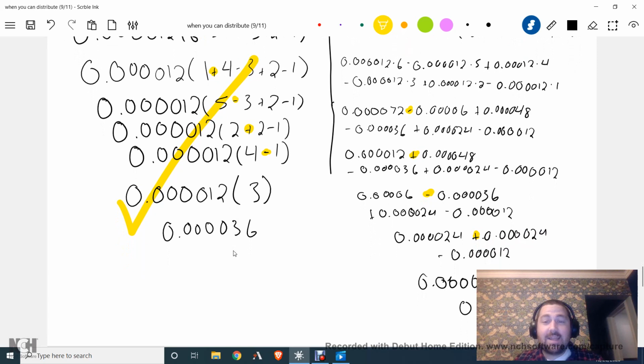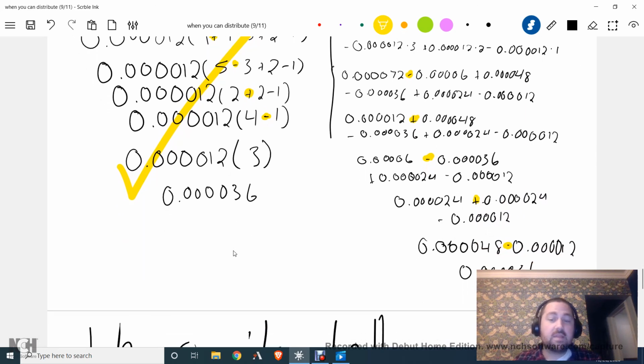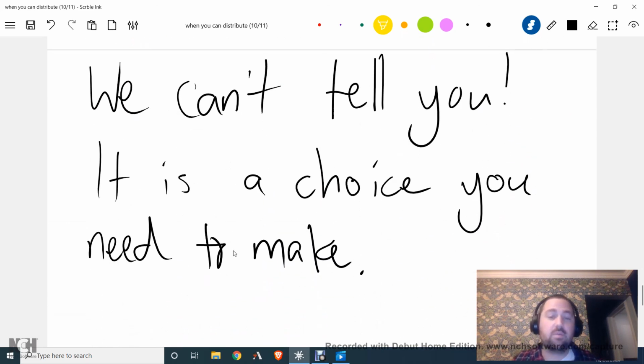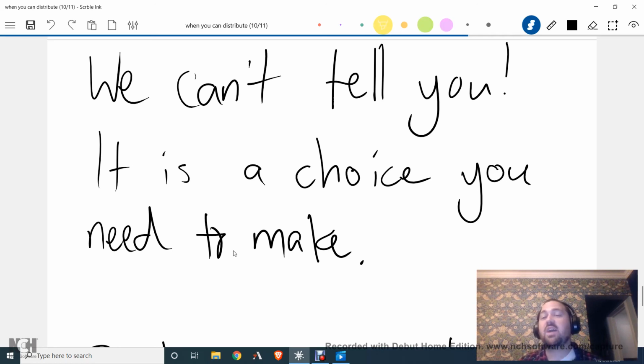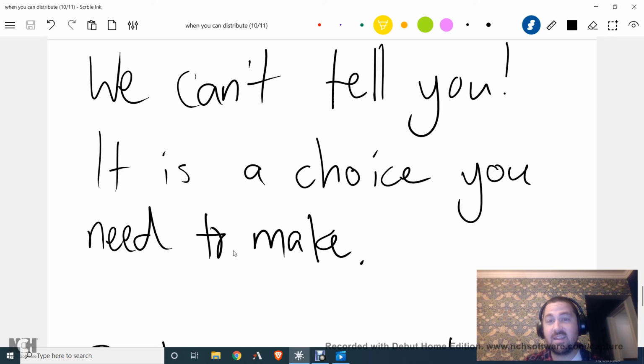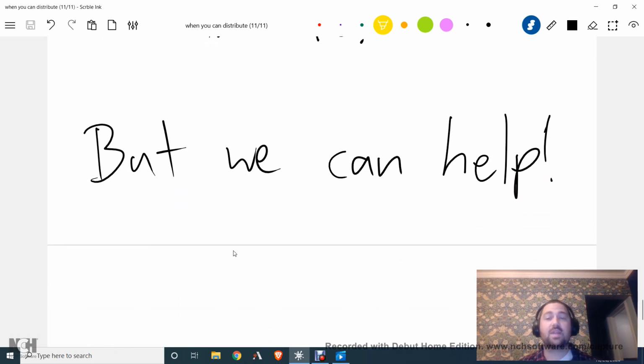So all that said, if you can distribute, then maybe sometimes you will and maybe sometimes you won't. It is about making a choice, and we can't tell you. It's a choice that you need to make, right? And if you want to say, well, I'm going to always distribute every time because I know how to do it and it works for me, I mean, maybe that's okay. But we don't think it's a good idea because you're more likely to make a mistake, even if it works for you. And you're going to spend longer. And your time is valuable, right? So that's our goal with this. Should you distribute? It's about the choice we make and the goal we have in mind, okay? And we want to help you make that choice. That's the idea behind this activity.